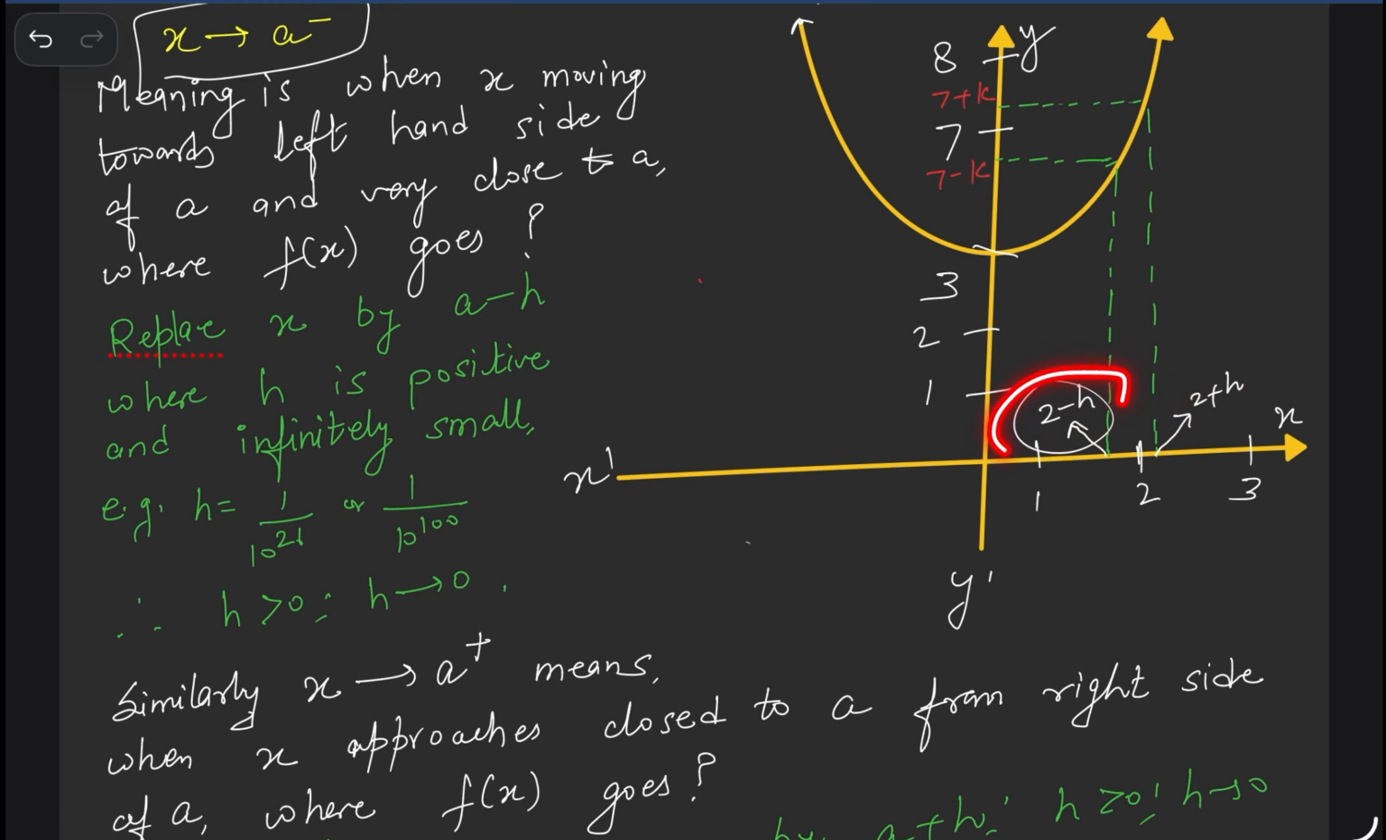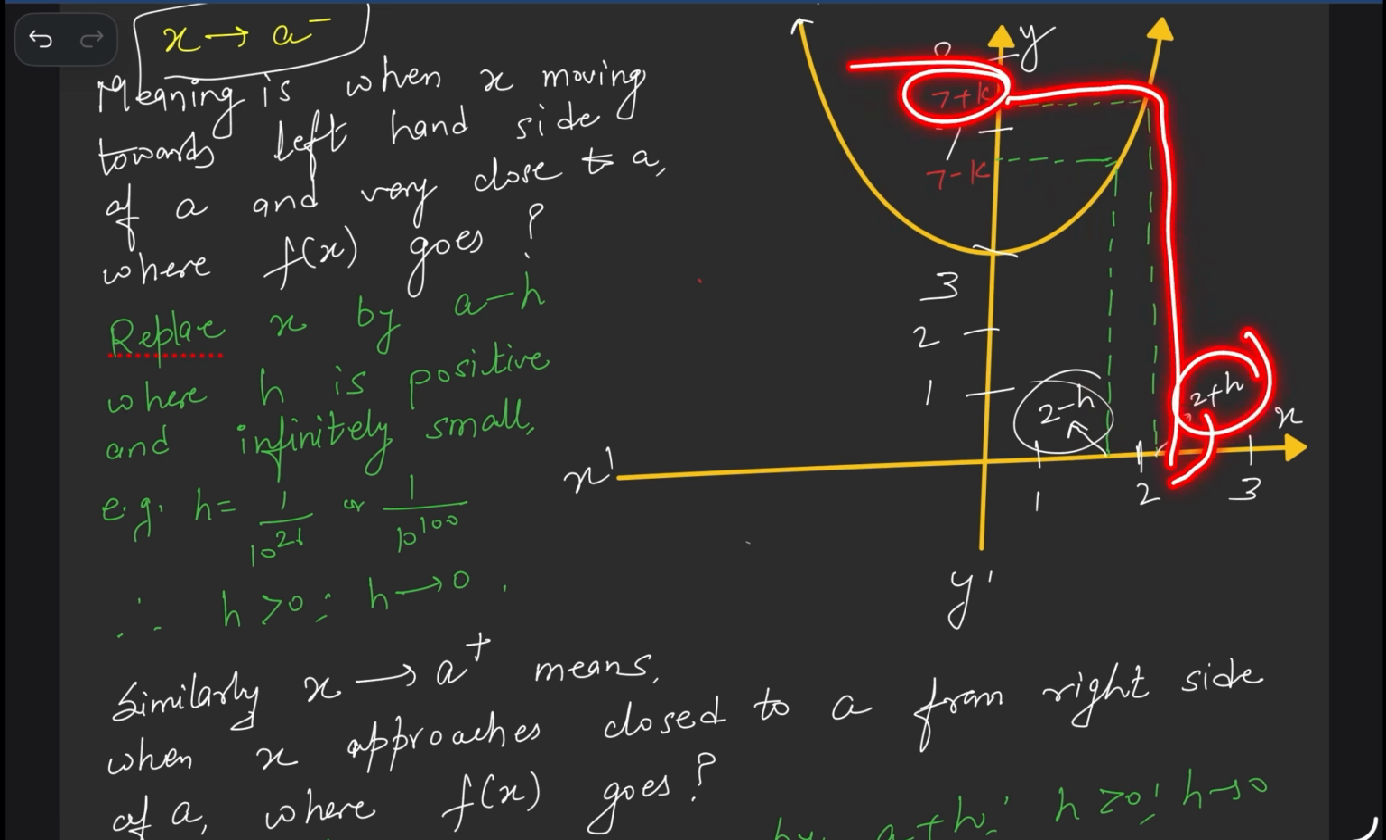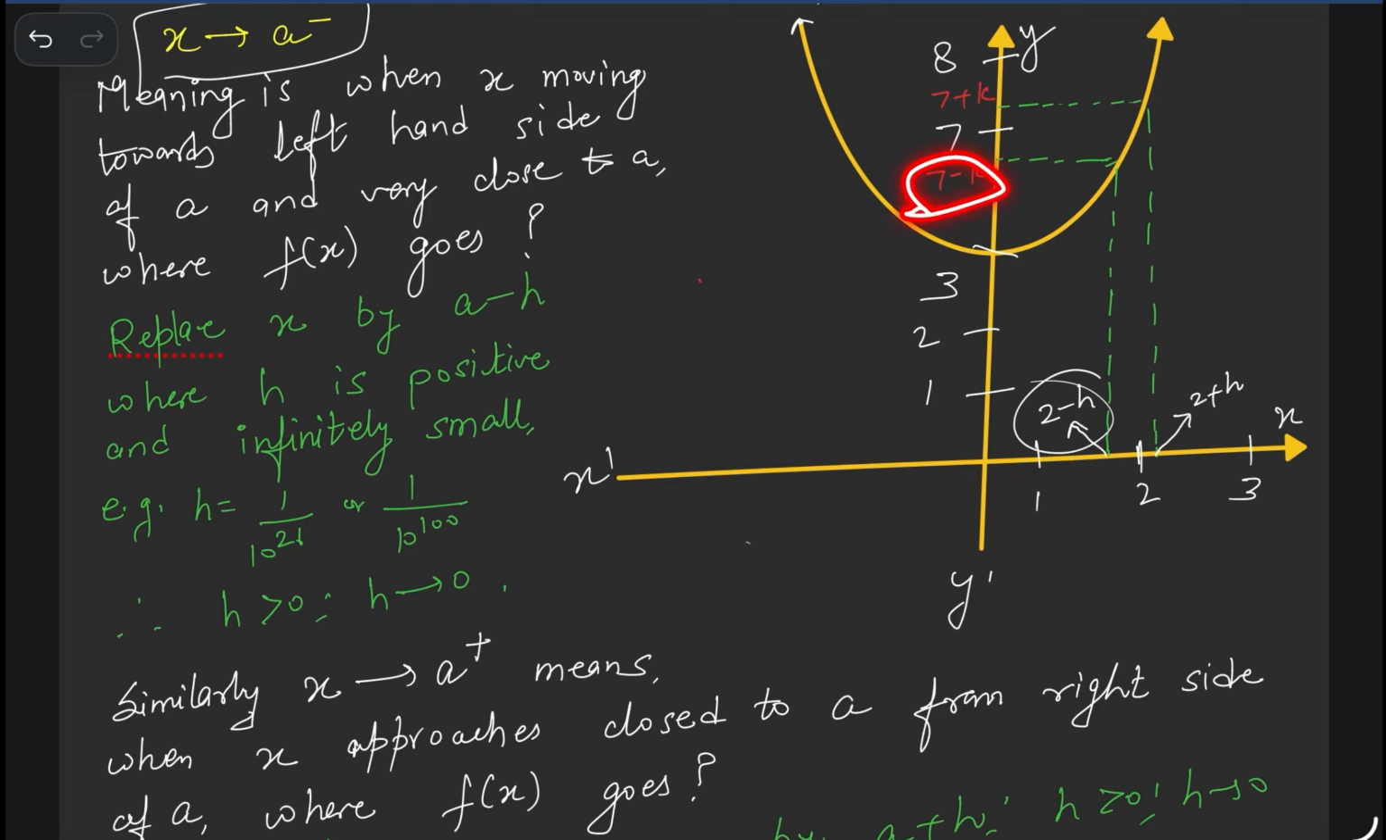So when x equals that point 2 minus h, where is the function going? The function is going to 7 minus k. And when approaching from the right hand side, the function value is going to 7 plus k. And 7 minus k and 7 plus k are both almost the same, approximately equal or not? Yes, both are approximately equal. Whatever the small change in 2, there is a small change in 7, so both are equal. So that's why the limit exists.